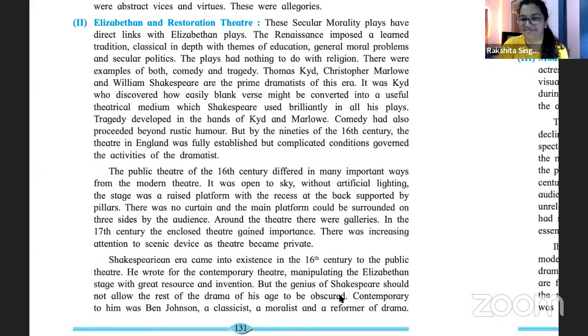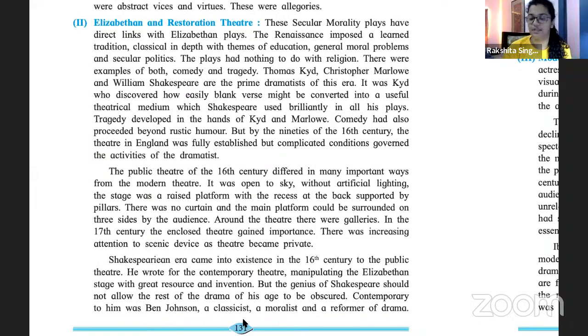Contemporary to him. कंटेम्प्रेरी मतलब उनके टाइम में ही लिखने वाले, उनके संग संग लिखने वाले, in some ways उनका कंपटीशन. Okay, because let's say I have a party at my place and Bushra or Lakshmi has a party at their place. Okay, now we have the same friends, either you'll go to my party or you'll go to Lakshmi's party. Okay, so Lakshmi is my contemporary, वो same time पे मेरे साथ party कुछ throw कर रही. Okay, now she necessarily doesn't have to be my competition, but both of us exist in the same time. Okay, so similar to Shakespeare के time में, another person who was writing was Ben Jonson.